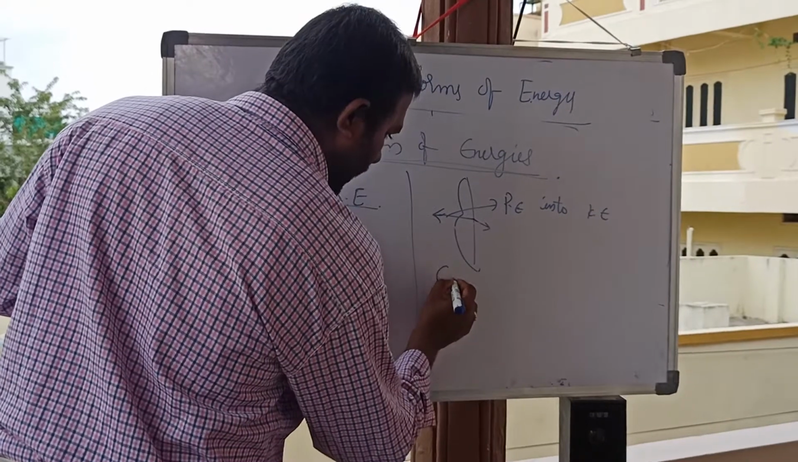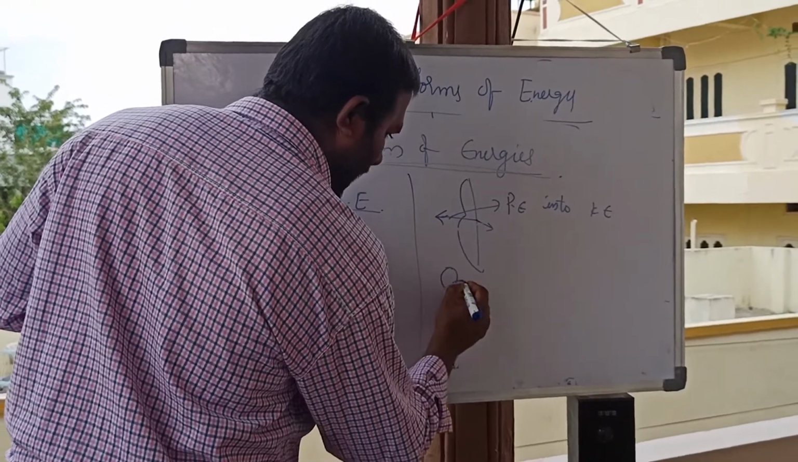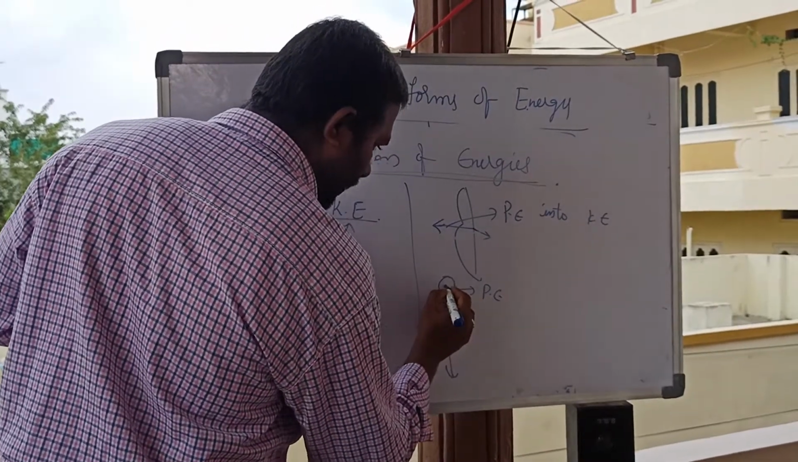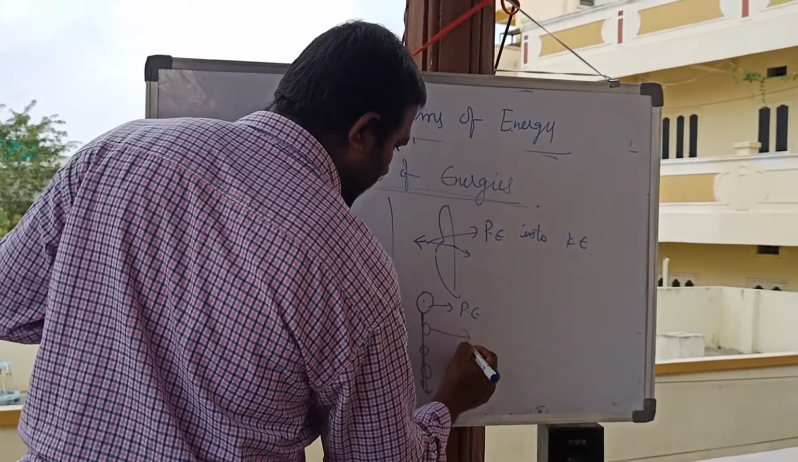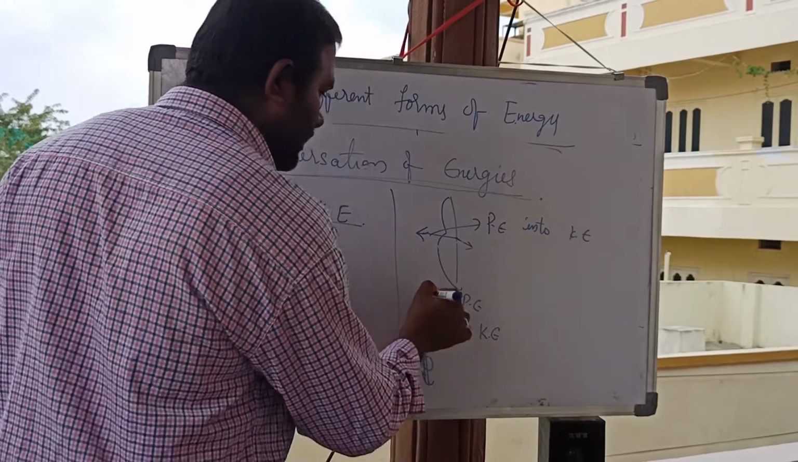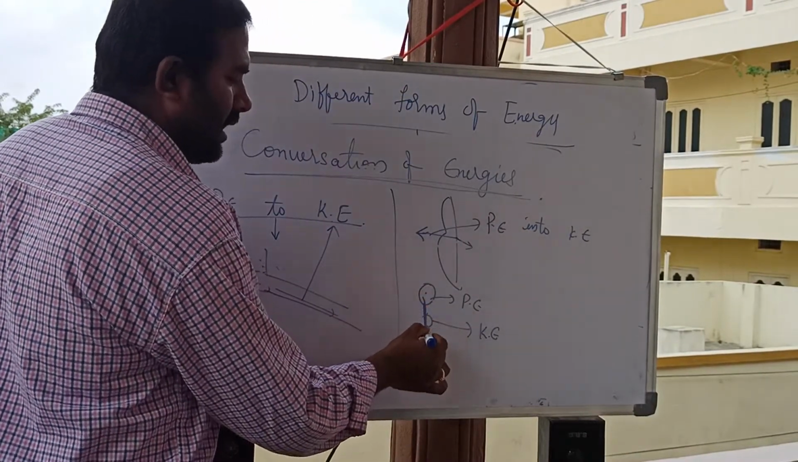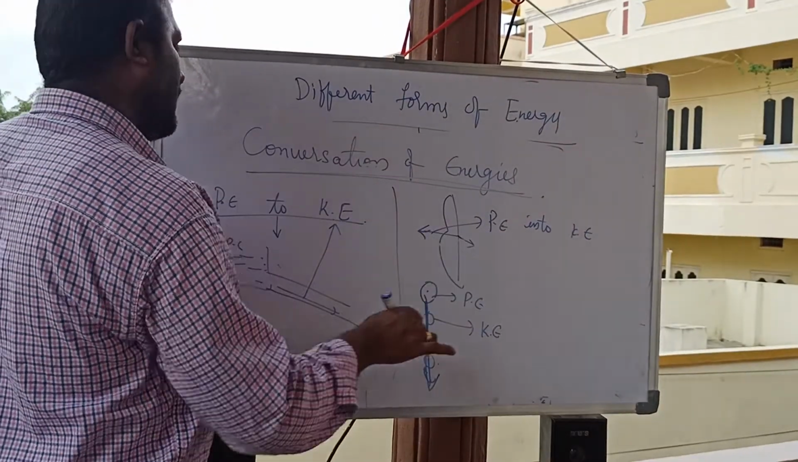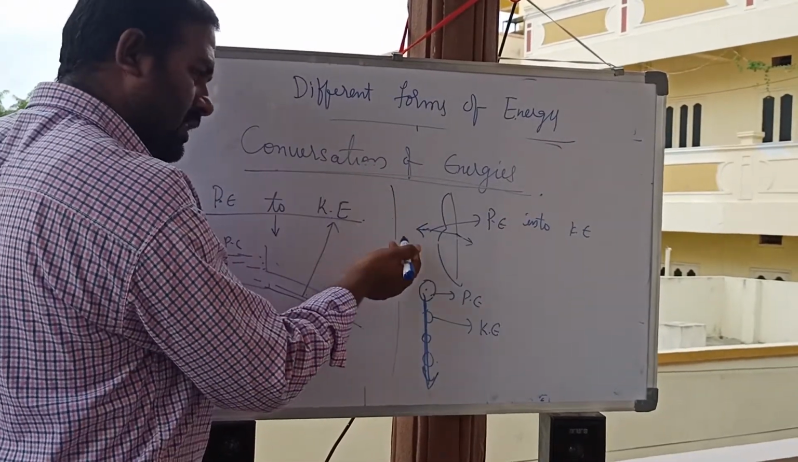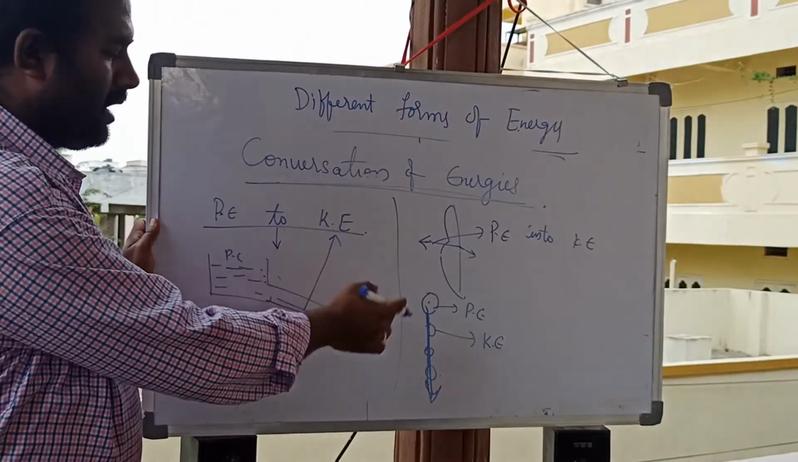Like that, a freely falling body has potential energy. When you leave the body, it continuously moves down, so it has kinetic energy. The potential energy decreases and kinetic energy increases as it goes down. These are examples of conversion of potential energy into kinetic energy.